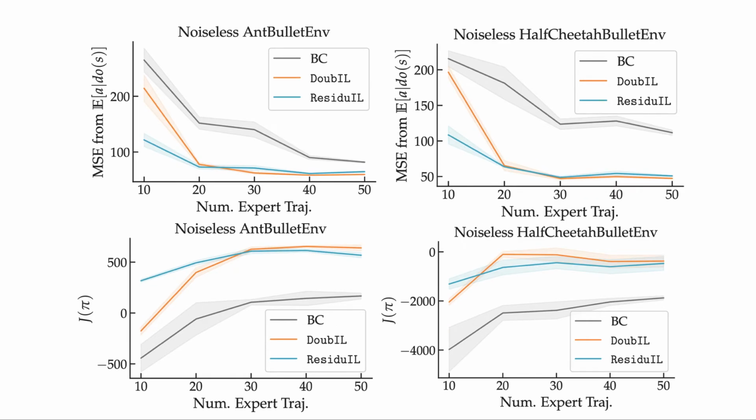We next consider the generalization performance of our learned policies. After training them on samples from an environment with TCN, we tested their efficacy at predicting expert actions and performance on noiseless environments. We observed that the policies produced by our methods generalize much better than those produced by behavior cloning along both of these metrics. While it's hard to say much in theory about the effects of this sort of shift, we believe these experiments provide some evidence that we're recovering a policy that performs as the expert would under different noise distributions.